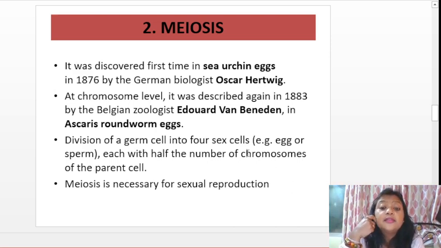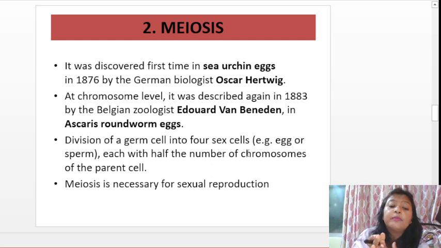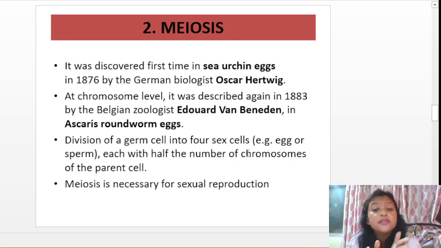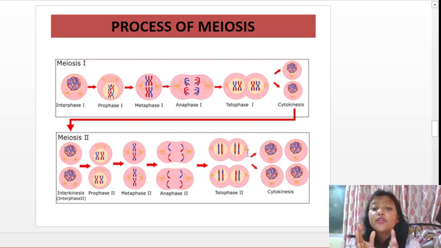And what happens in meiosis? It is necessary for sexual reproduction because it leads to production of sperms and egg cells. Out here what is happening is reduction division, because it leads to formation of 4 sex cells. One germ cell divides into 4 sex cells. It may be either egg or sperm, and each will have half the number of chromosomes of the parent cell.